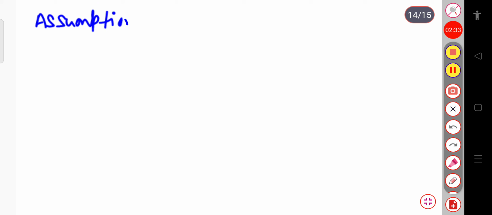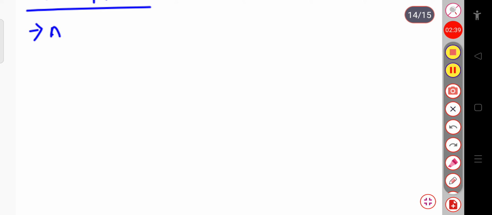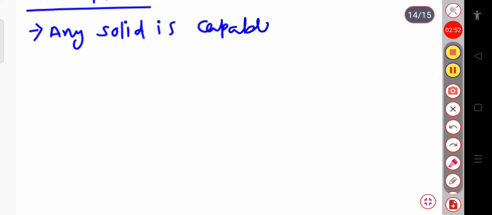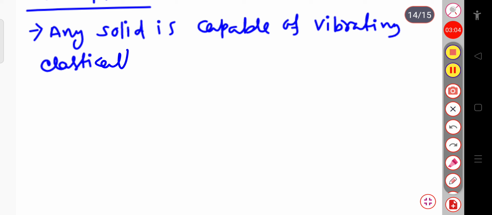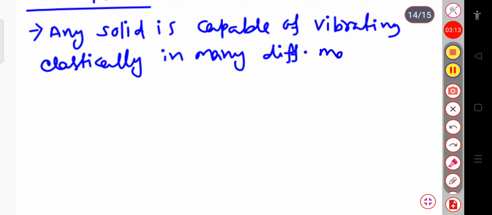The first assumption is that any solid is capable of vibrating elastically in many different modes.